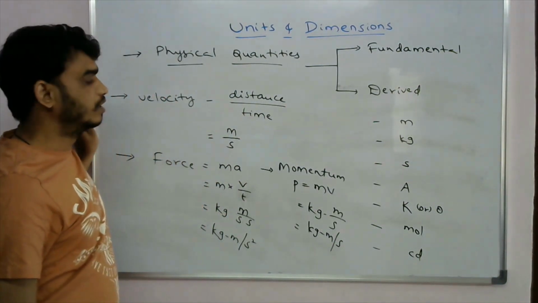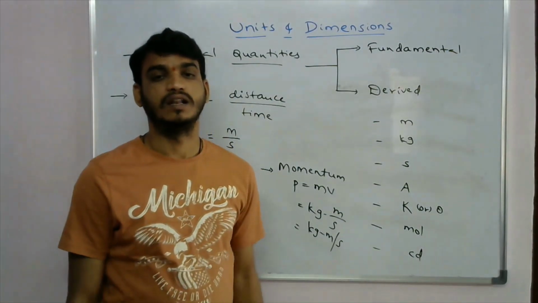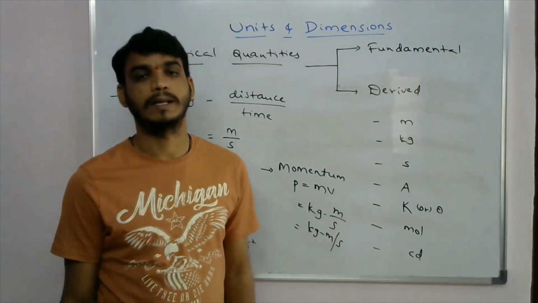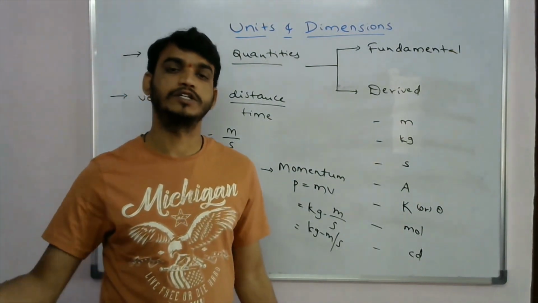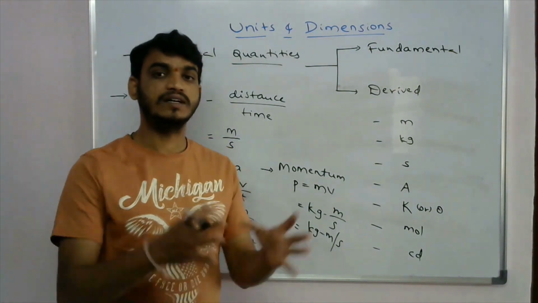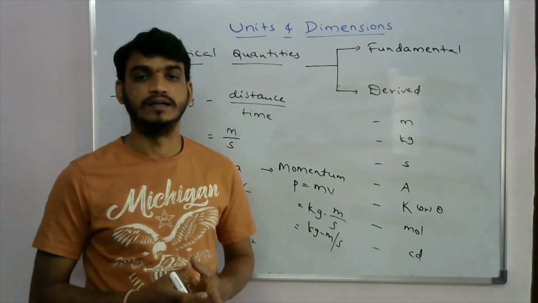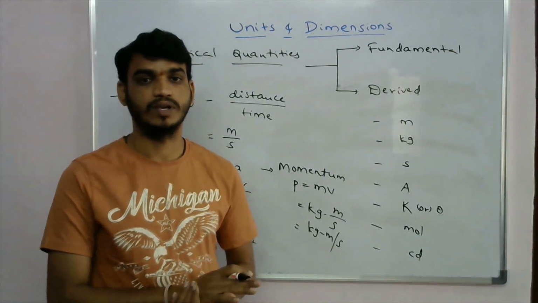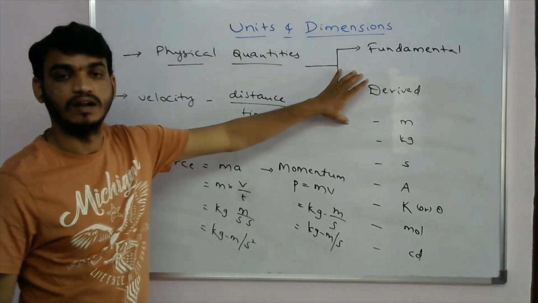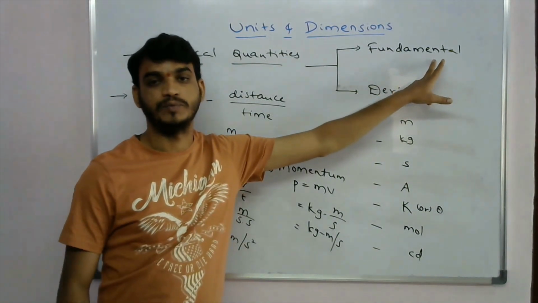Area is length into length, meter square, and volume is meter cube. So these are the fundamental physical quantities and derived quantities. These derived quantities we get by using the fundamental quantities only.